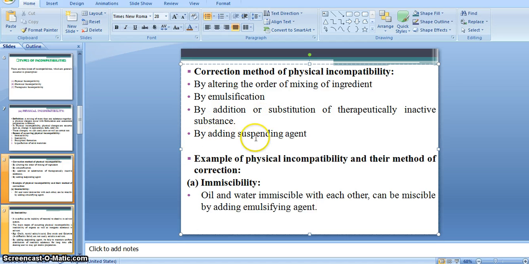Liquefaction means the solid becomes liquid after coming in contact with temperature and humidity, right?